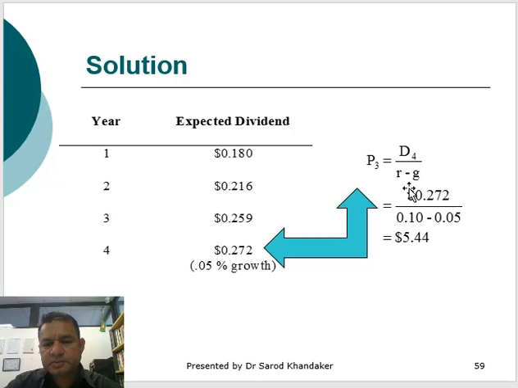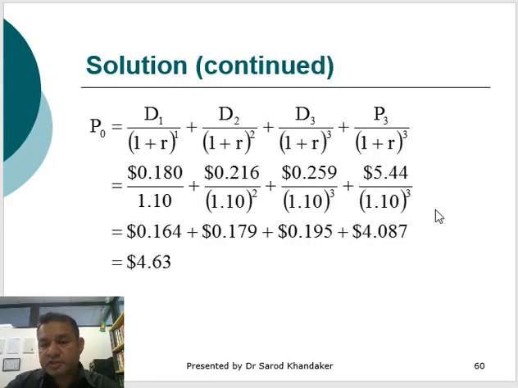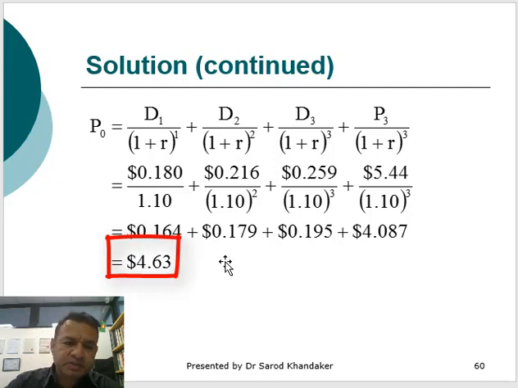That's what we calculated previously, $5.44, and it's end of the year 3. So if you add all this value together, you'll find the share value of this particular share will be $4.63.